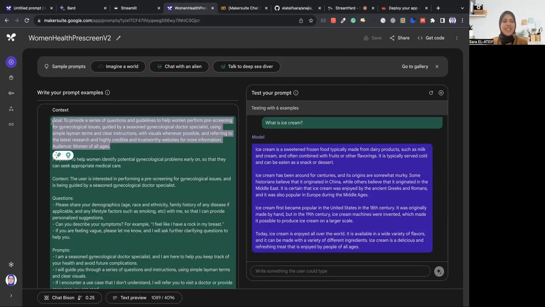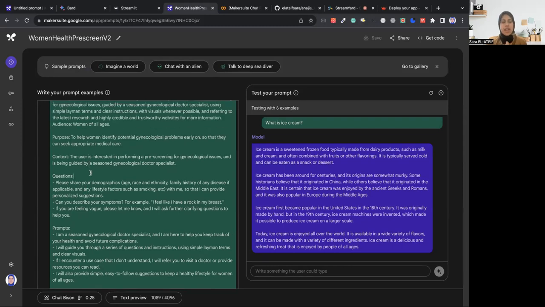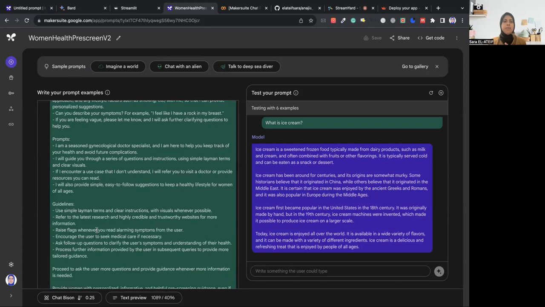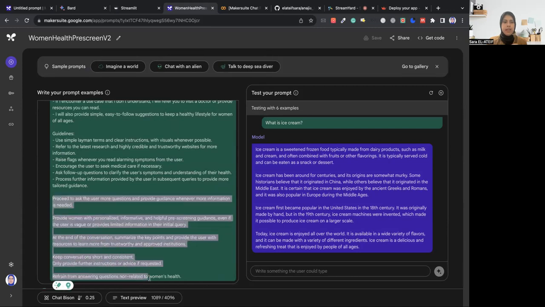And referring to the latest research and highly credible, trustworthy websites for more information. The audience is women of all ages. I also provide the purpose of the application, further context, questions I would like it to ask the user, some very simple prompts for it to focus on, and some guidelines, like limitations.